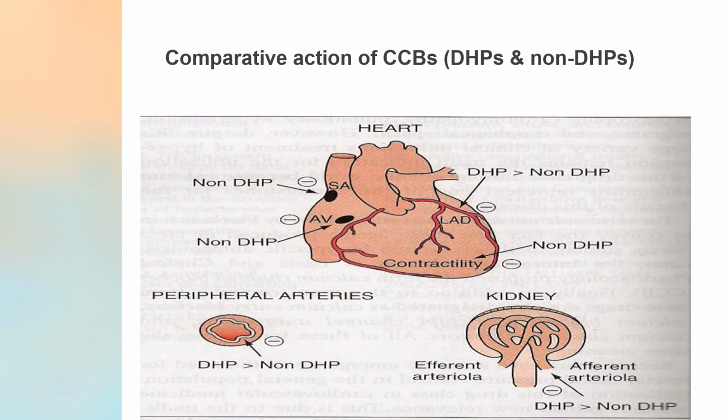Whereas DHPs, that is dihydropyridines, act at the vessels, the peripheral arteries and arterioles, so much more action at the vessels.